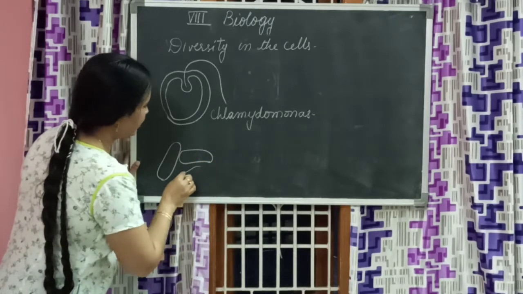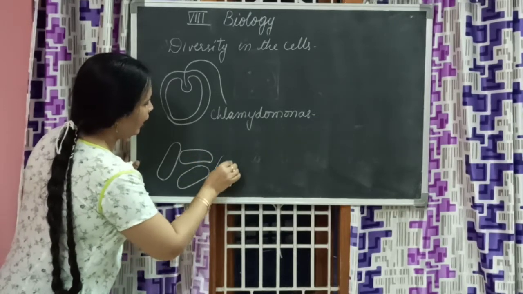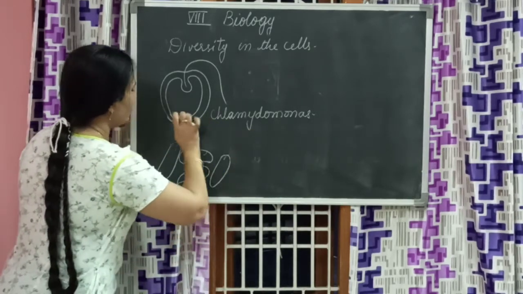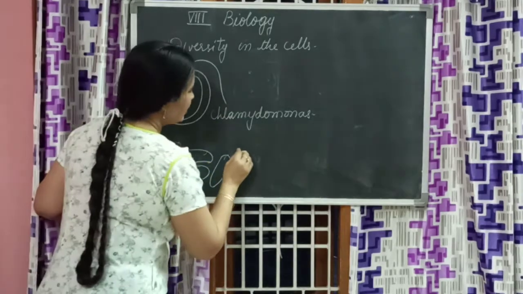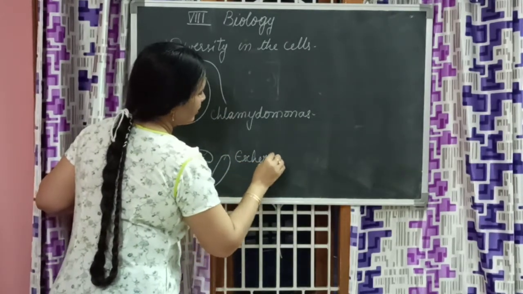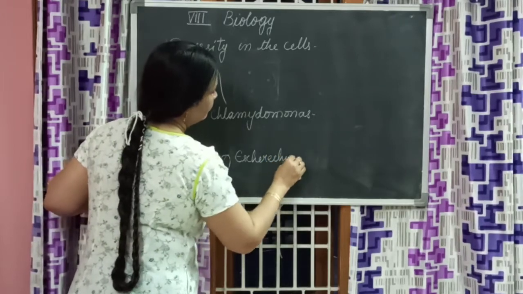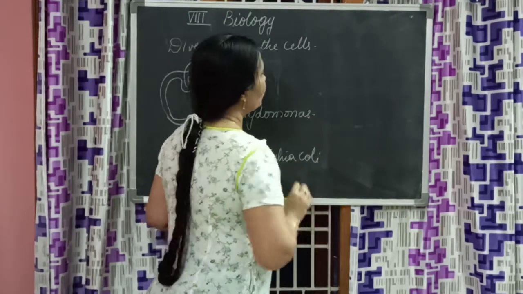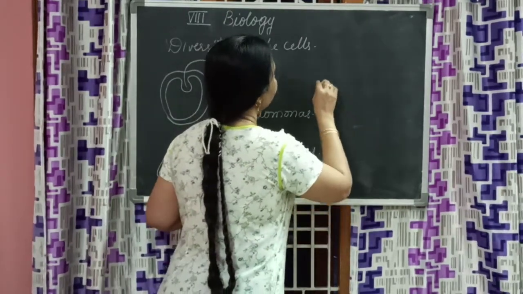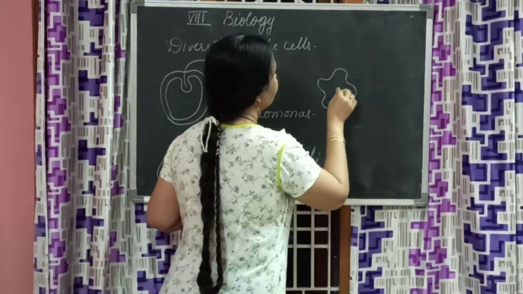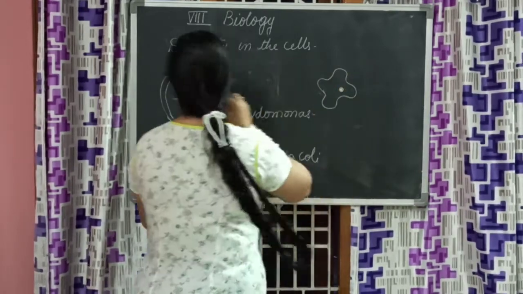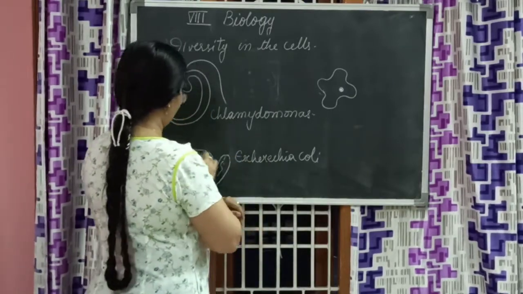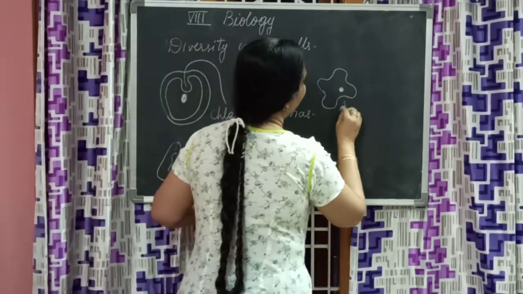It's easy to draw, right? And few other things are like this. Okay, let's not draw that because we don't see them at all. So this is Escherichia coli, a type of bacteria. And then what else? Amoeba.